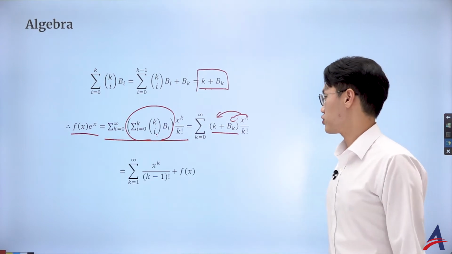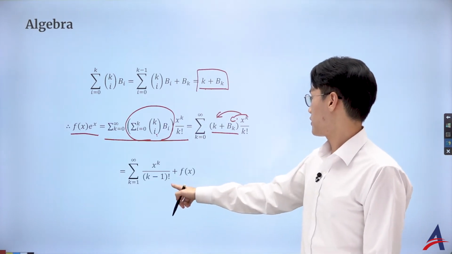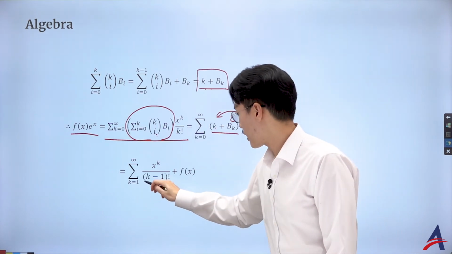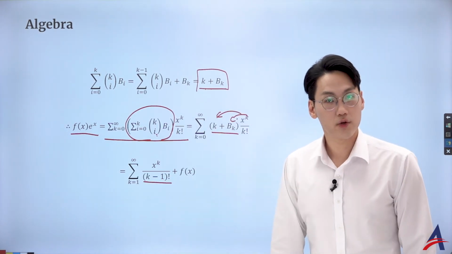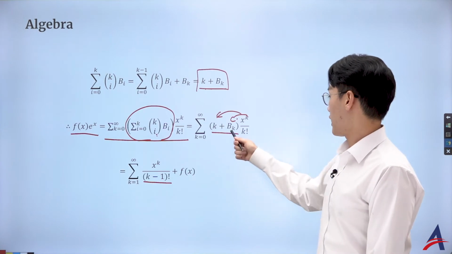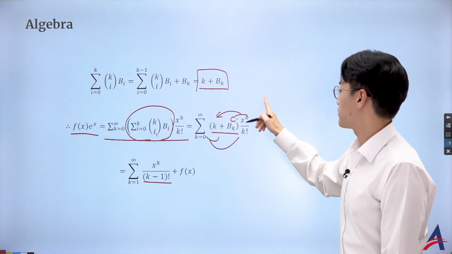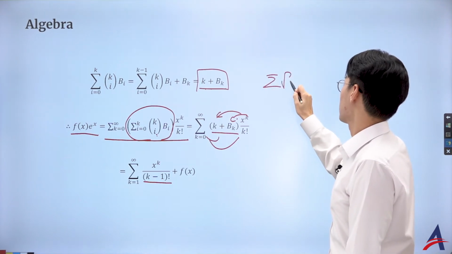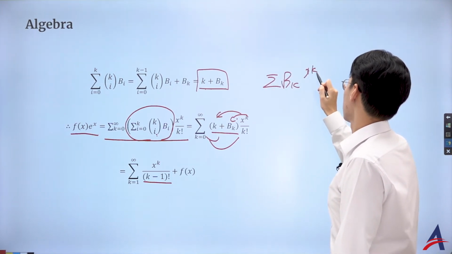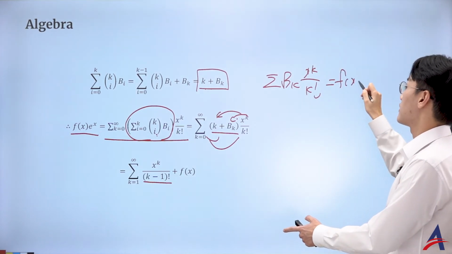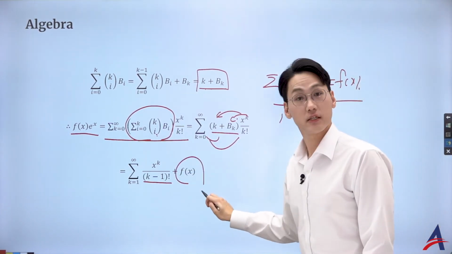If I simply distribute, what I get is k over k factorial, so the k cancels out, and I only have k minus 1 factorial using the recursive definition. And by using the linearity of a sigma, I got the sigma b_k x to the power of k over k factorial, but remember, that is the function that I wanted to find. So for that, I just define it as f(x).